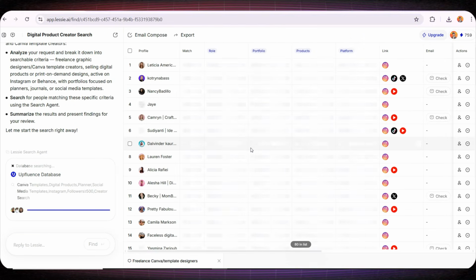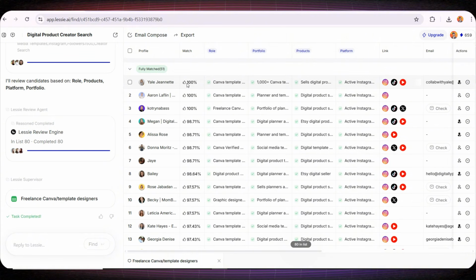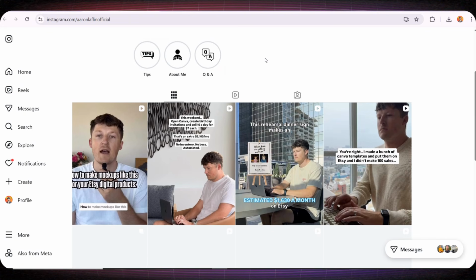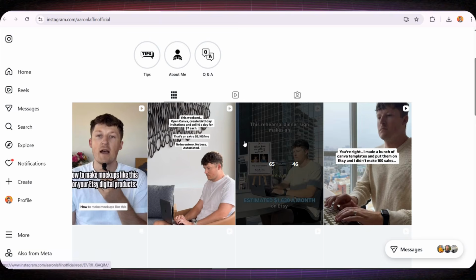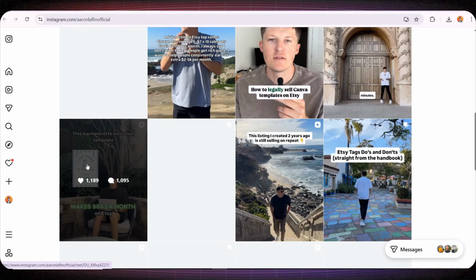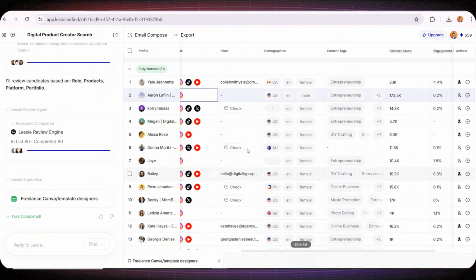As you can see, the platform has already generated the results very professionally, just like the first time. It also analyzed the request I wrote and divided the criteria in a very organized way. For example, if we open the Instagram profile of this person, you can clearly see that they are actually interested in designing digital products on Canva. So the results are very accurate. And as usual, we can also collect the email addresses of these people from the list, so we can easily send them a message. But this time, I want to show you another great feature.